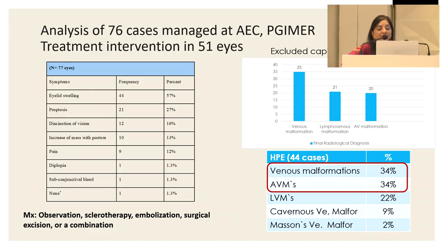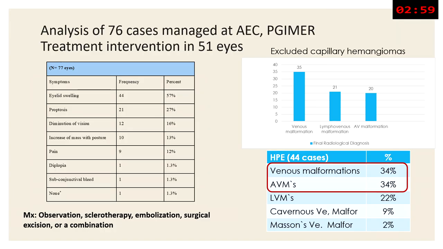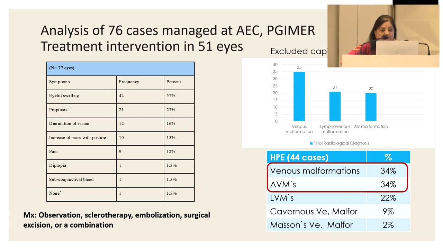So at our center, we have analyzed 76 cases, though we have seen many more, and we have done interventions in 51 eyes. Among these cases, 34% are venous malformations and 34% are AVMs, and we have LVMs after that. And then a small portion are the other ones.